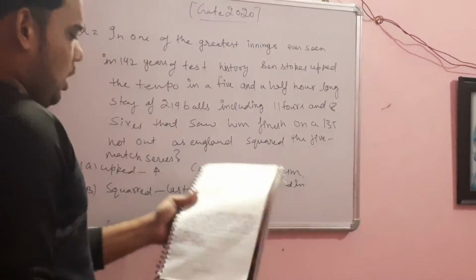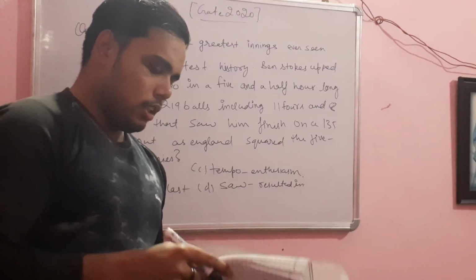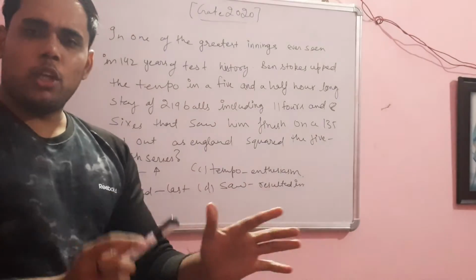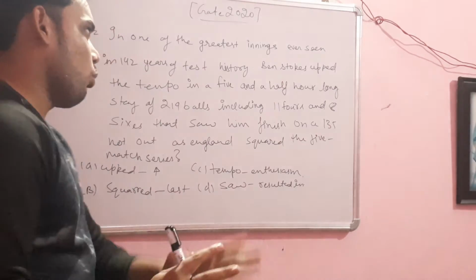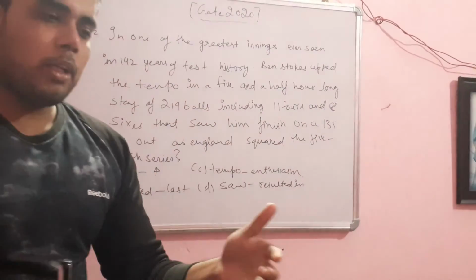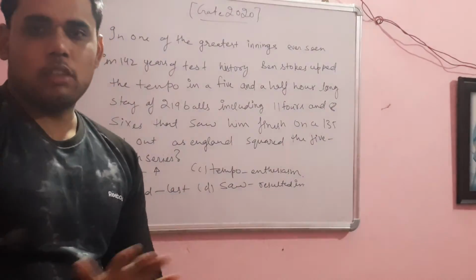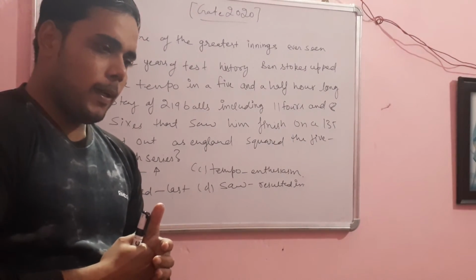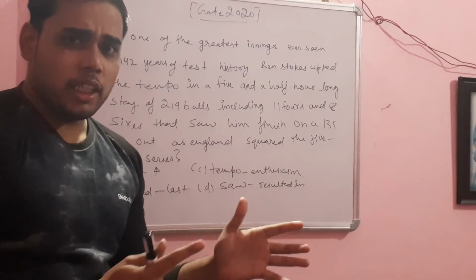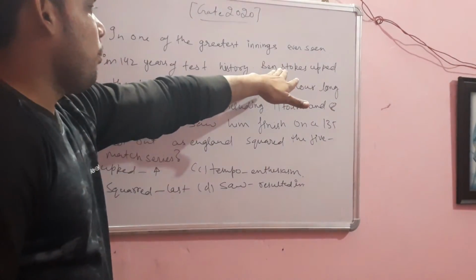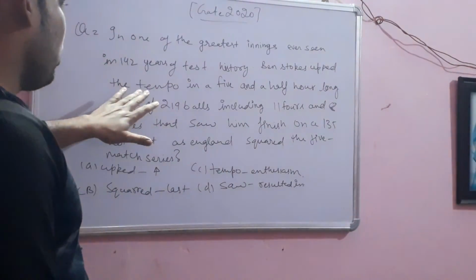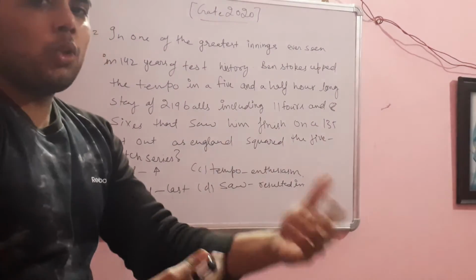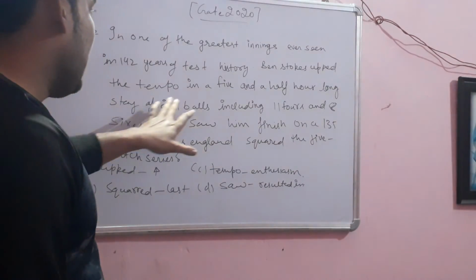Okay, listen now. I'm going to explain the incident to you. He was playing for his country, England, of course, and they were doing just good, but they were struggling a bit. Ben Stokes came for batting, and he upped the tempo. Upped the tempo means he played exceptionally well.